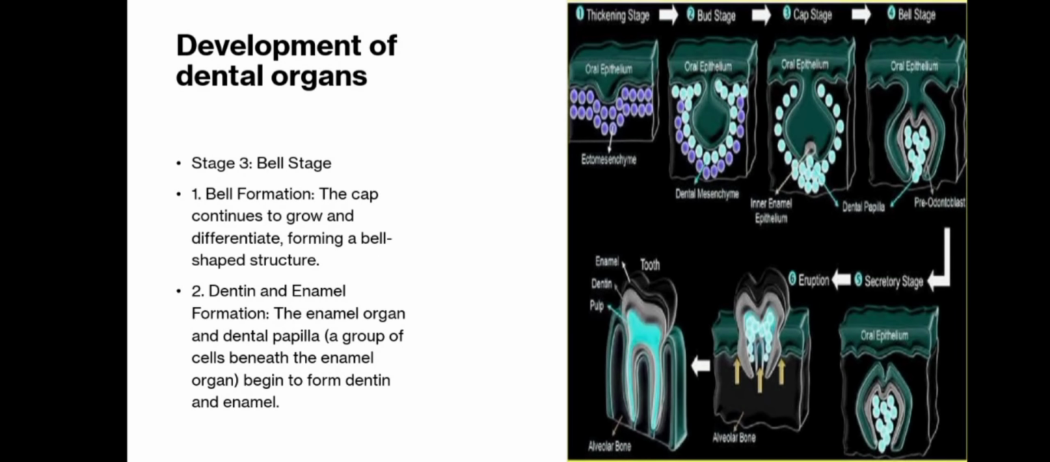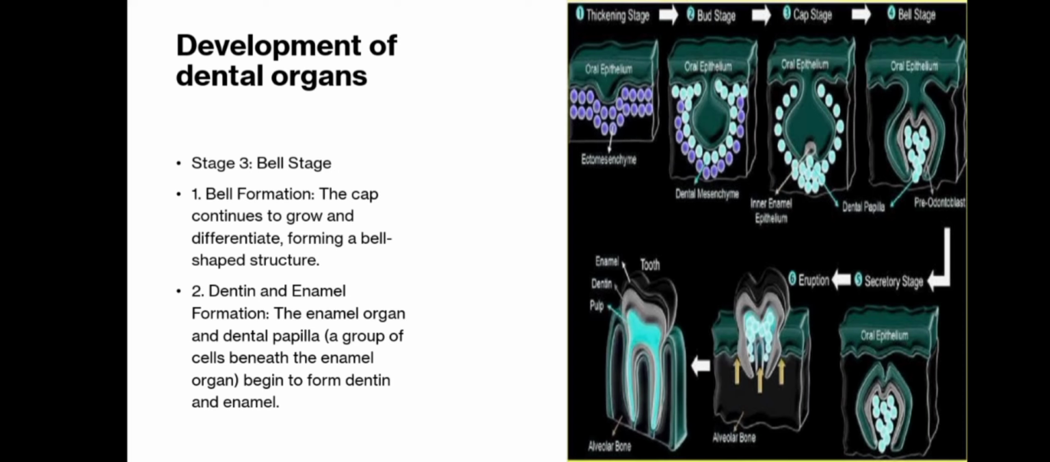The third stage is the bell stage. It includes histodifferentiation and advanced morphogenesis. It occurs during the 11th to 14th week of intrauterine life. Enamel organ differentiates into 4 layers: inner enamel epithelium, outer enamel epithelium, stellate reticulum, and stratum intermedium. Inner enamel epithelium differentiates into ameloblasts, which are enamel producing cells.